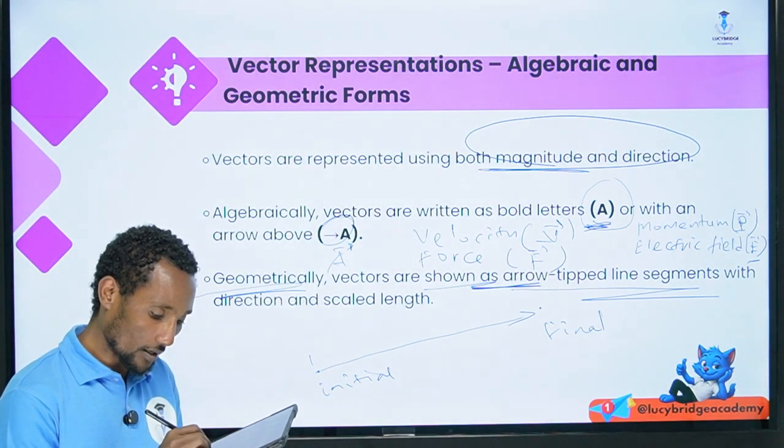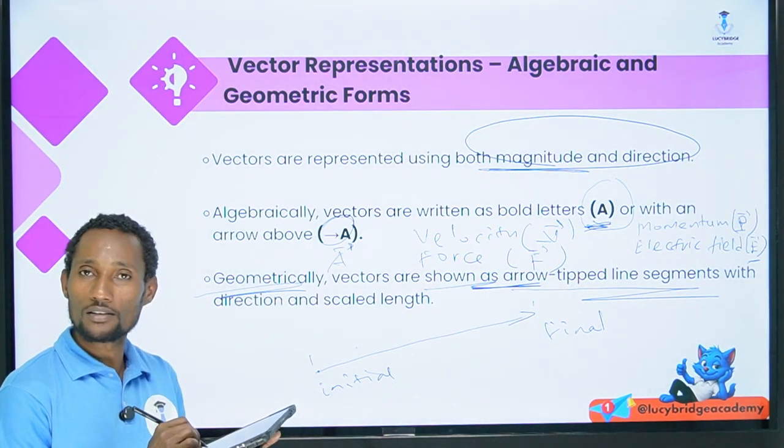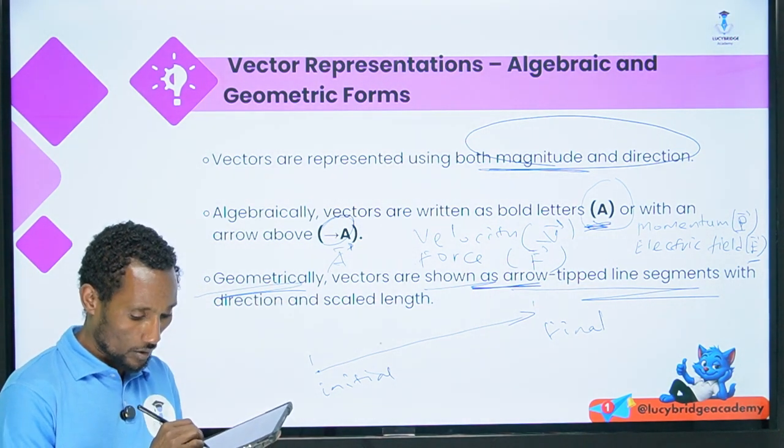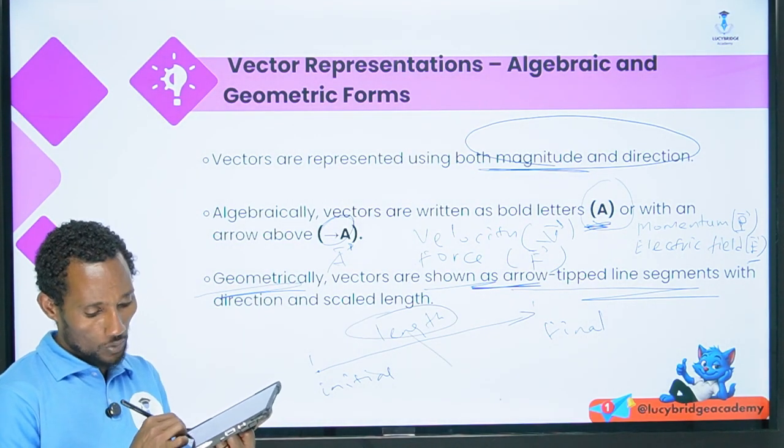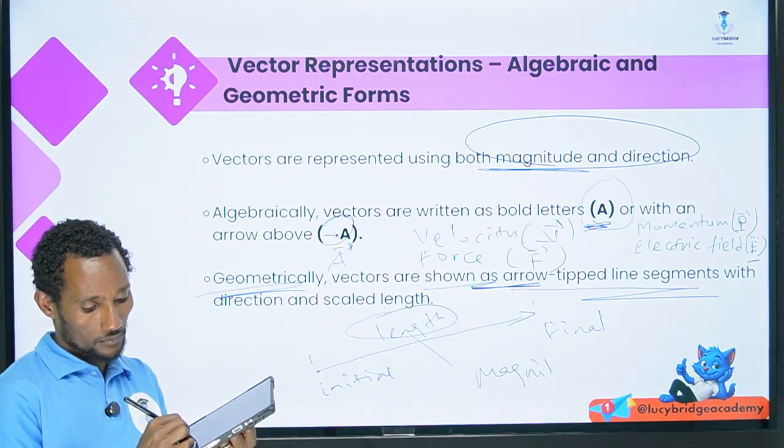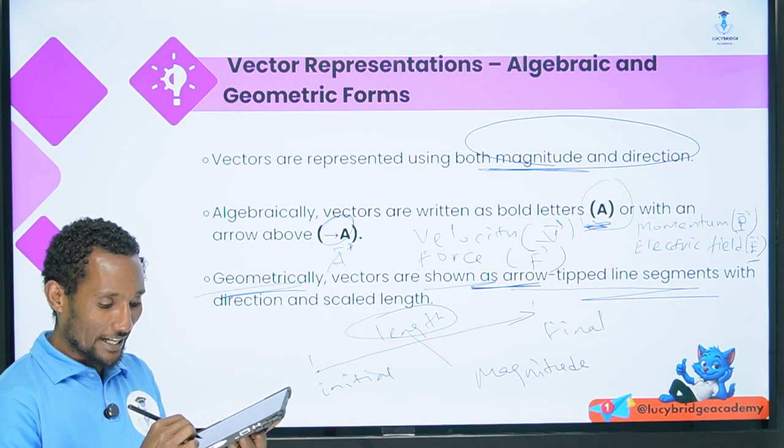Then the length is scaled by a number. The length describes what? The magnitude. For example, this length and this length have different values.